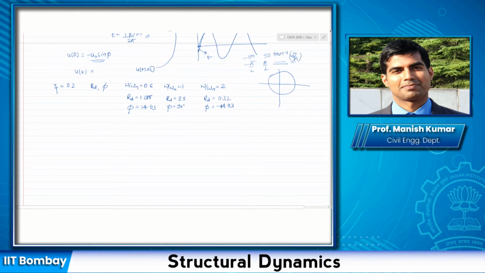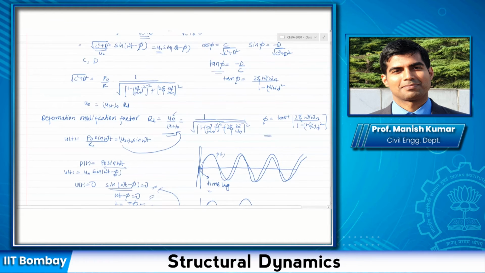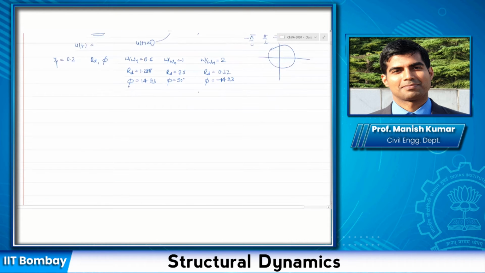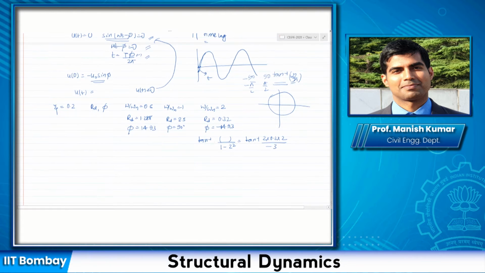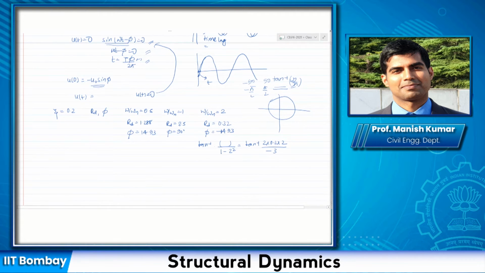So when you substitute omega by omega n equal to 2, it would be tan inverse of 2 times 0.2 times 2 divided by 1 minus 2 square, which is minus 3. So my x is negative and y is positive, so I am in this quadrant here.